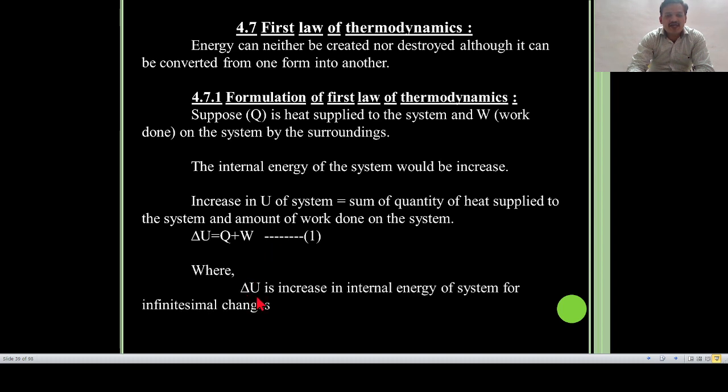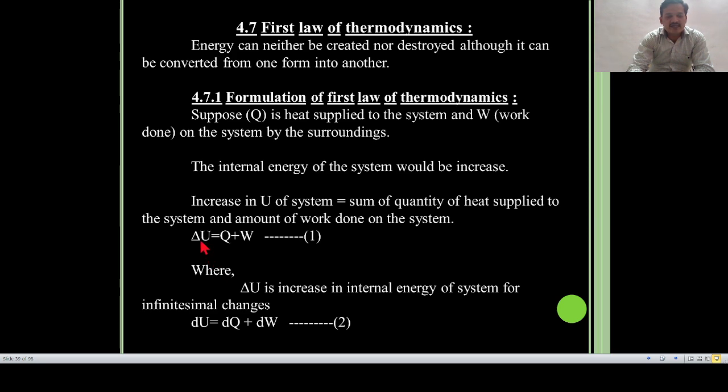For infinitesimal changes, that is small changes, it is denoted by a small letter d: dU is equal to dq plus dw, or simply delta U is equal to delta q plus delta w.